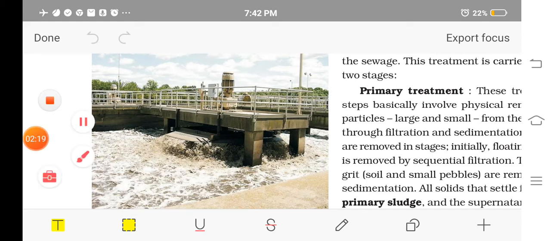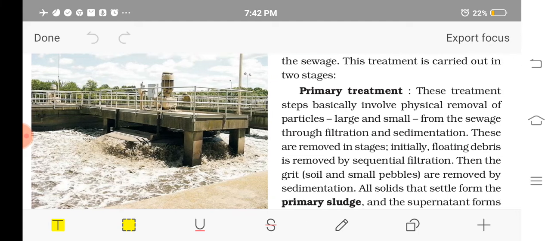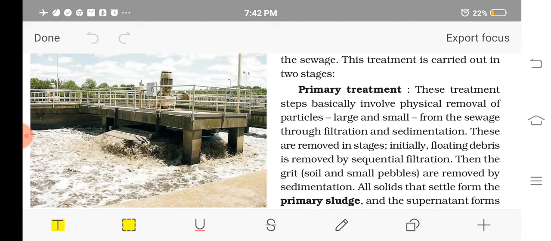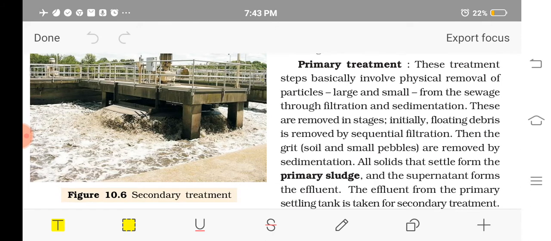In primary treatment, it is a physical process where filtration and sedimentation are used to remove the waste. Physical removal of particles is done in the primary treatment.